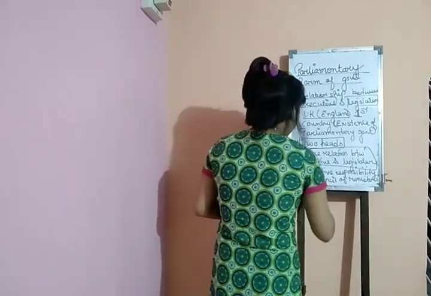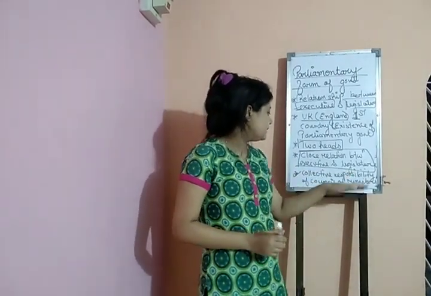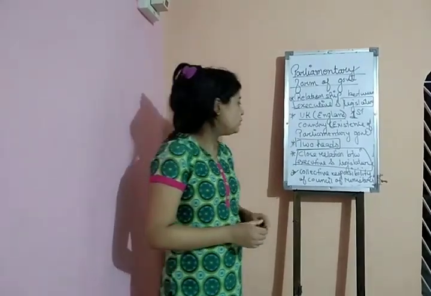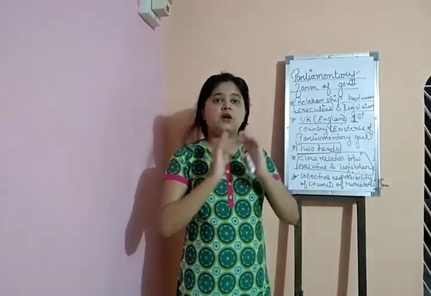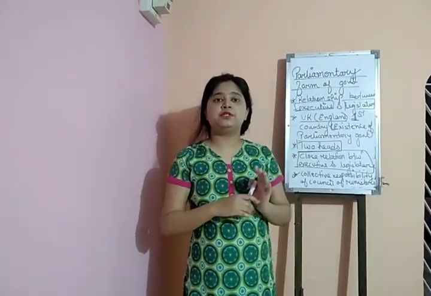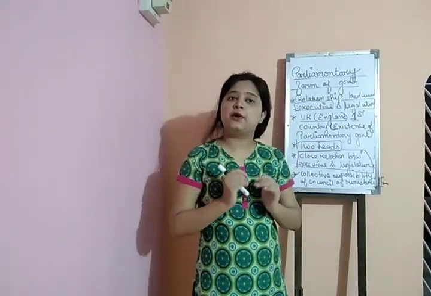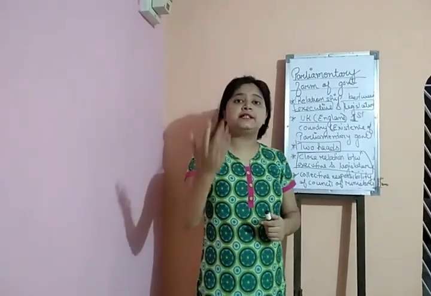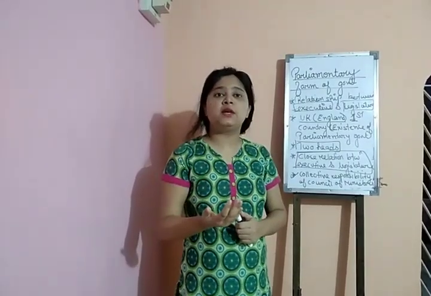Then the third important feature of the parliamentary form of government is the collective responsibility of the council of ministers to the legislature. I already told you that the council of ministers headed by the prime minister is called the real executive, and all the powers are really enjoyed by them. So these council of ministers are collectively responsible to the legislature. What does that mean?